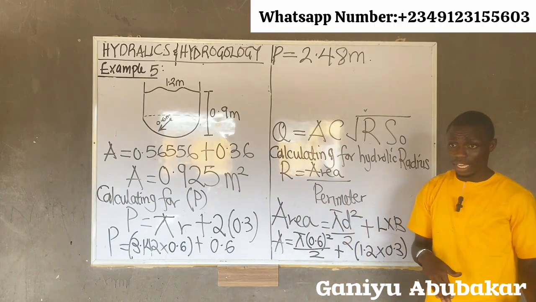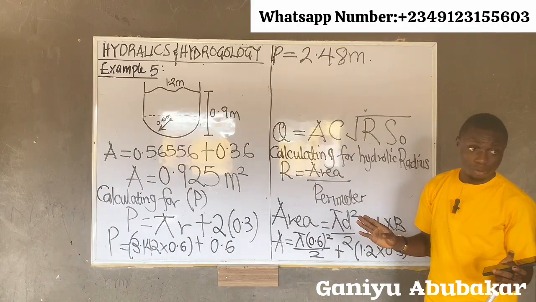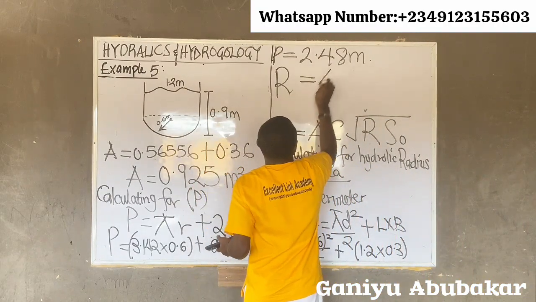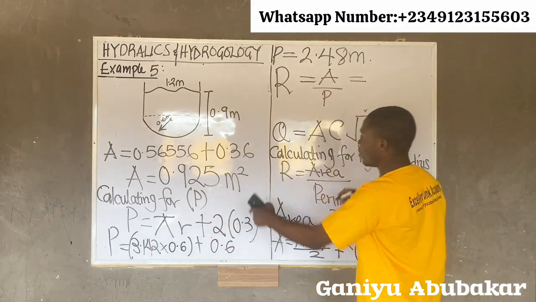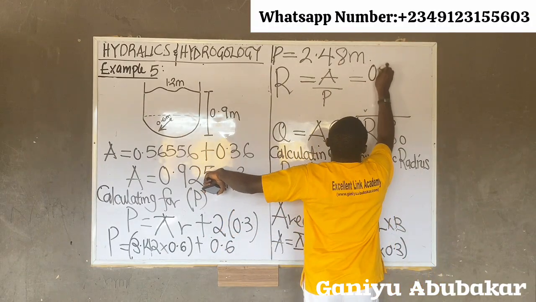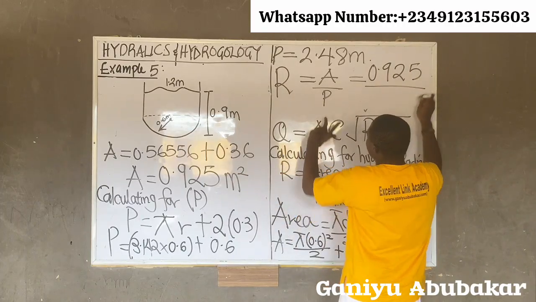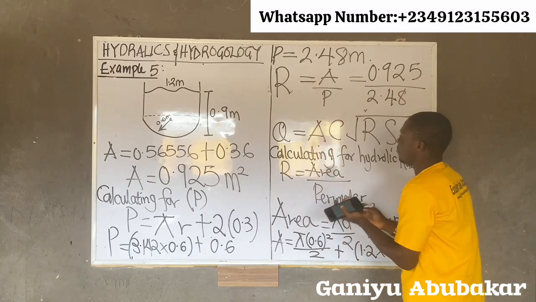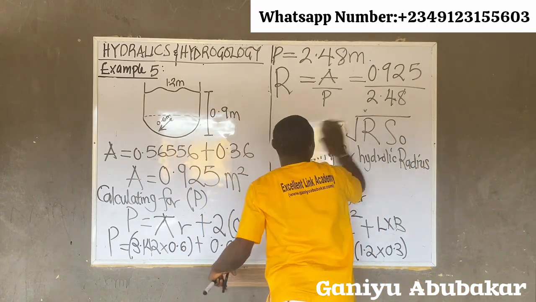I've gotten A. I've gotten P. What next now? Let's get R. How good? What's R? We said R is what? Area over perimeter. What's the area value? Please check. This one here. 0.925 all over. Perimeter is what? This one here. 2.4. Please divide. What do I have? The 2, Abi. All right.